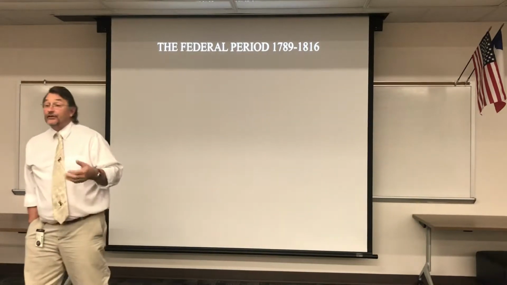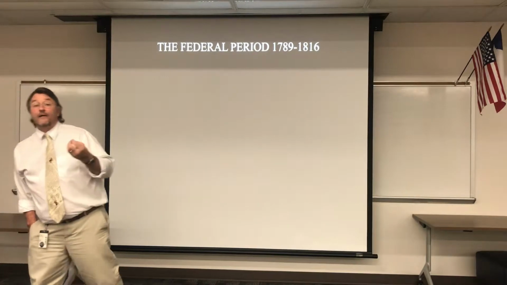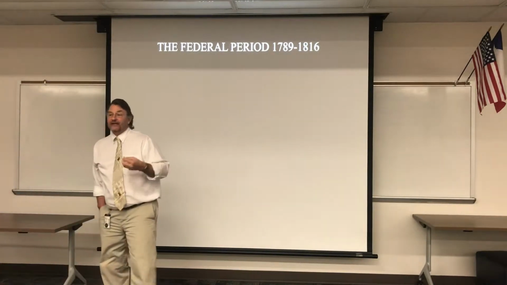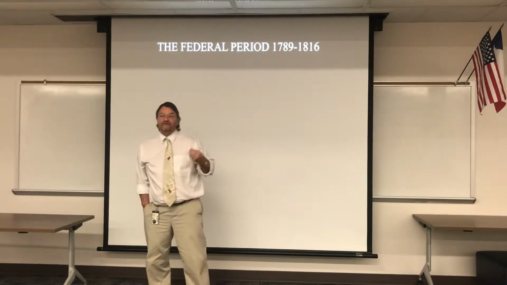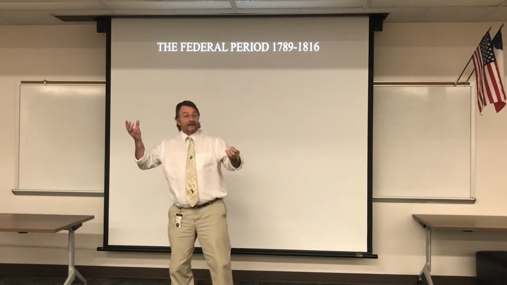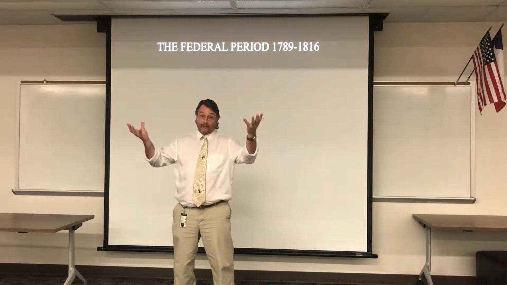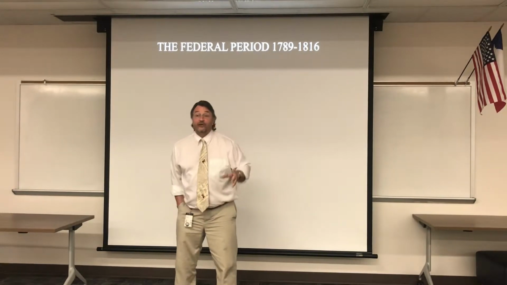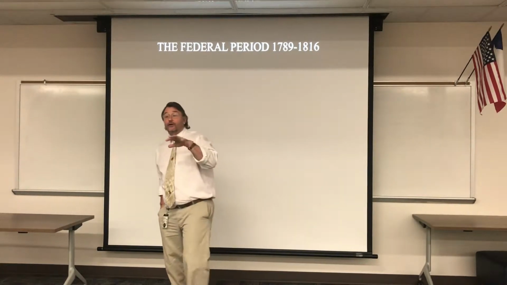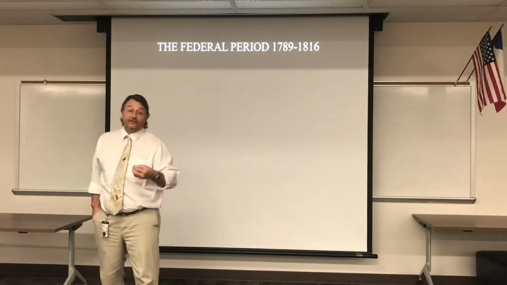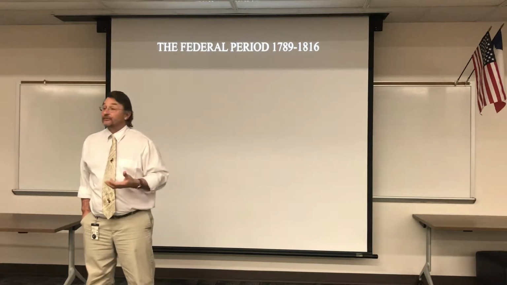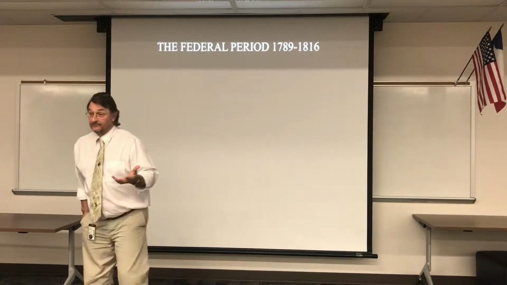It's called the Federalist era for different reasons. Number one, the Constitution of the United States is a Federalist Constitution. It's written to support and create a federal form of government where states and central government share powers, okay? That's one reason it's called that. The second reason for our terms is it was dominated by the Federalist Party. The Hamiltonians had evolved into a political party called the Federalists, and they dominated this time period.